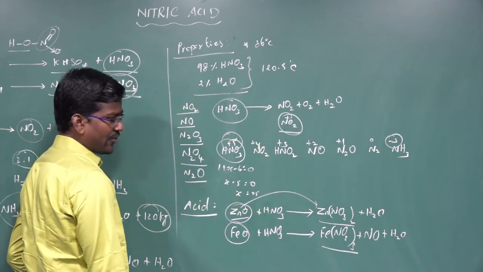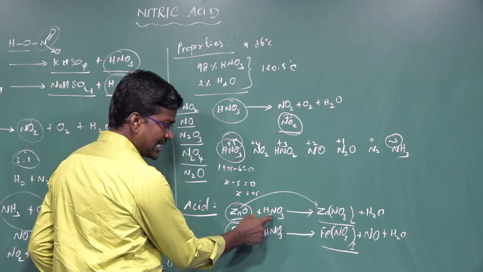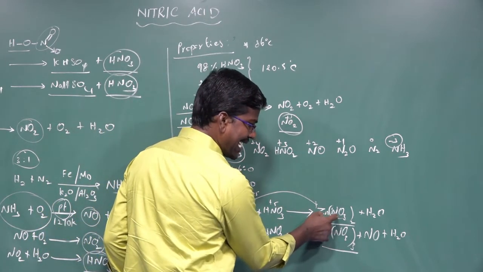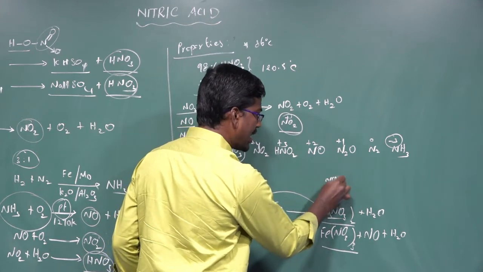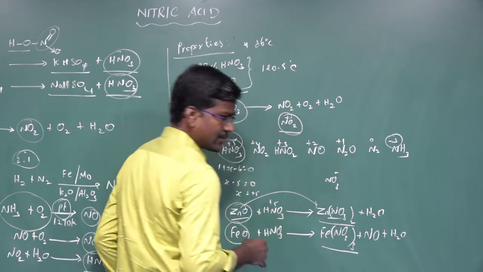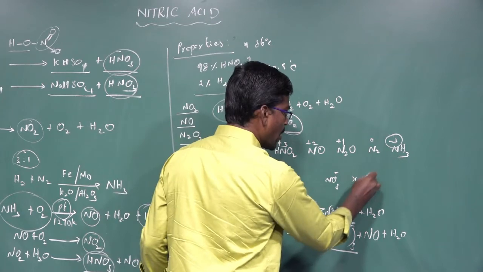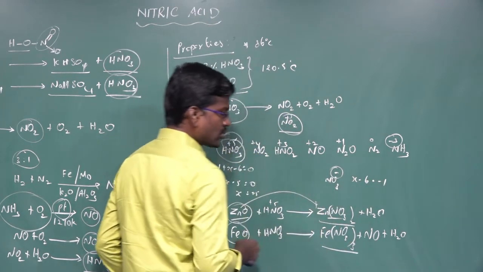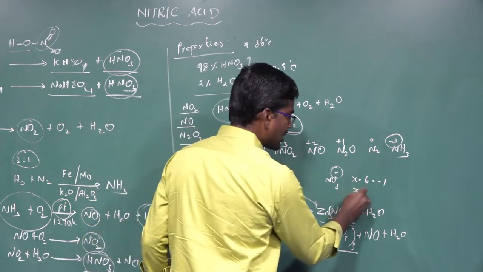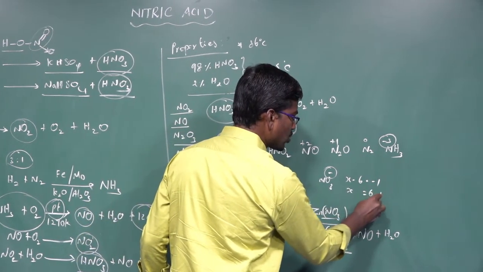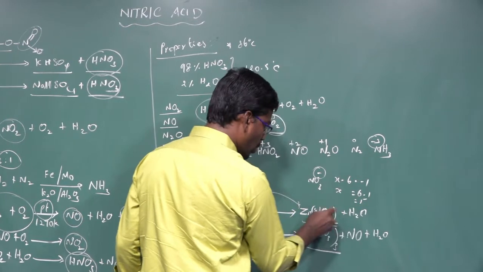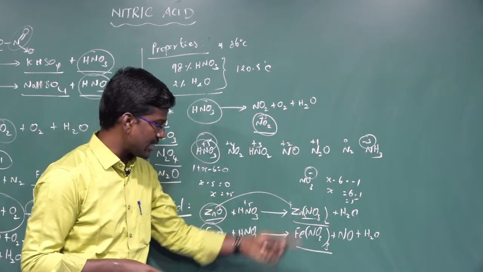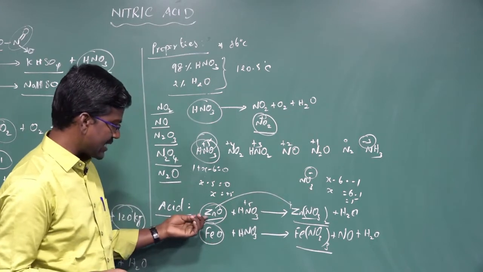What is the oxidation state of nitrogen in nitric acid? +5. What is the oxidation state of nitrogen in the nitrate ion, NO3 minus? Nitrogen is expressed as X. X minus 6 is equal to minus 1, because of the minus 1 charge. X is equal to 6 minus 1, which is equal to 5. So the oxidation state of nitrogen does not change from +5 to anything else, because zinc oxide contains zinc,